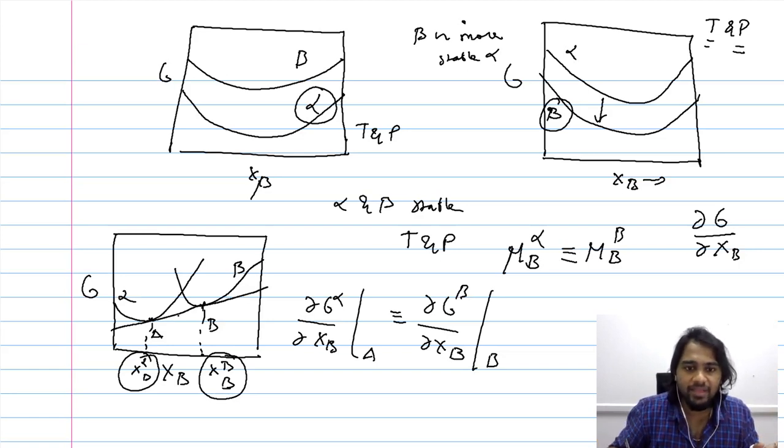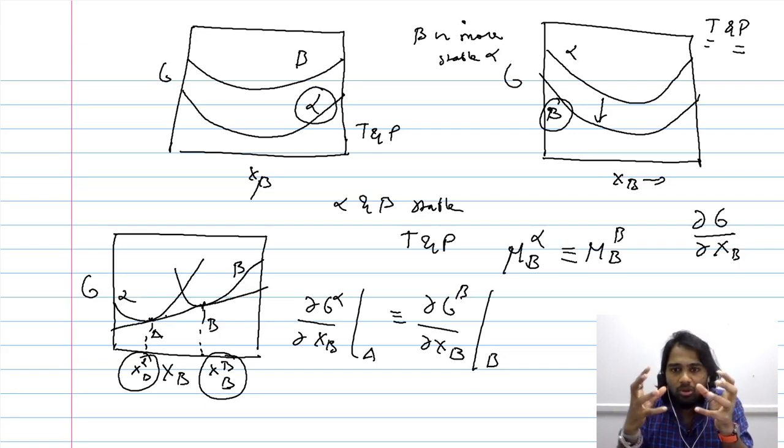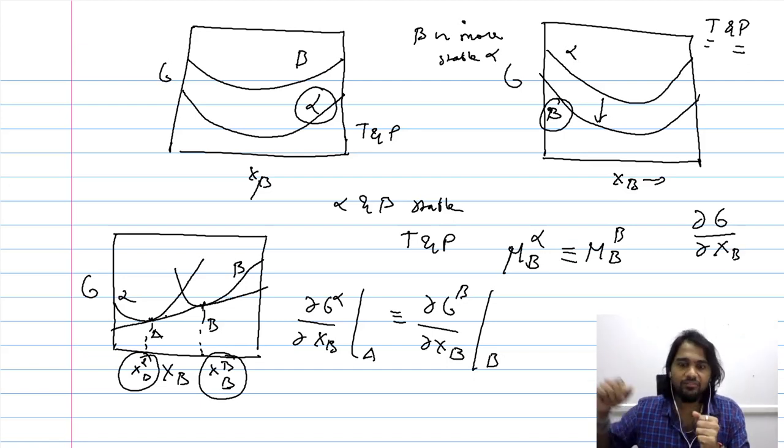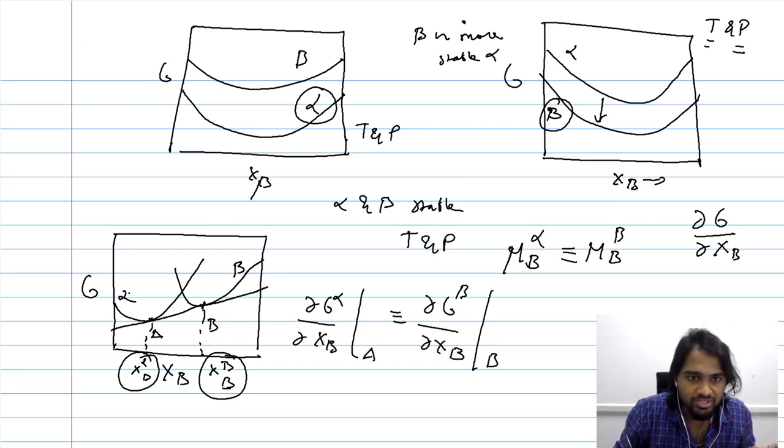On the other hand, if we have two or more phases coexisting at a given temperature and pressure, then we will be able to plot a common tangent that touches the different Gibbs free energy curves that correspond to the different phases. You have different Gibbs free energy curves for alpha and beta, and we have a common tangent touching them, and this is only possible when both alpha and beta are stable.